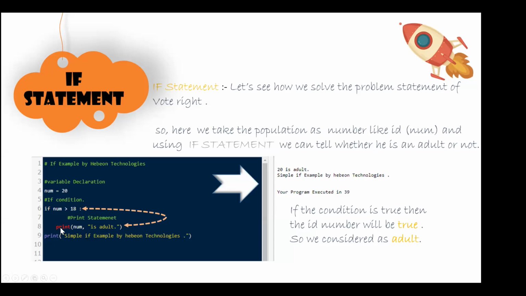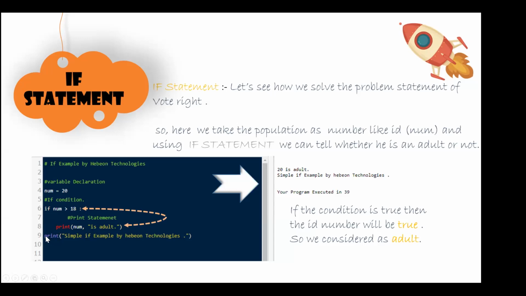That means I have to press tab and write this statement, so that if the number is not greater than 18, then it will not come here. It will only come to this statement when the number is greater than 18. That means in order to make such statements, this indentation, placing a tab before the print statement, is very important.